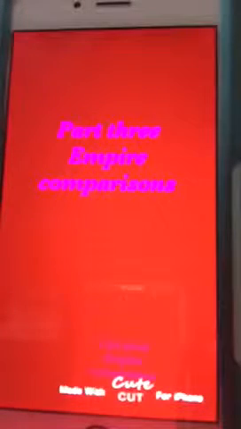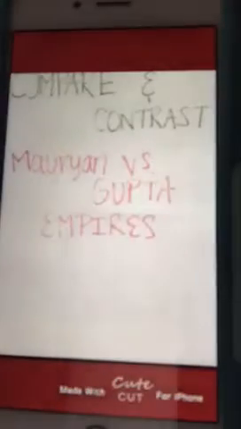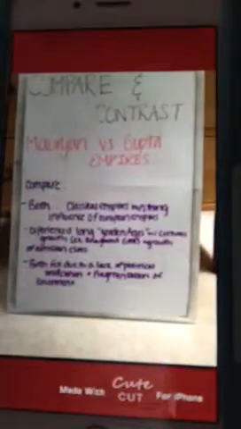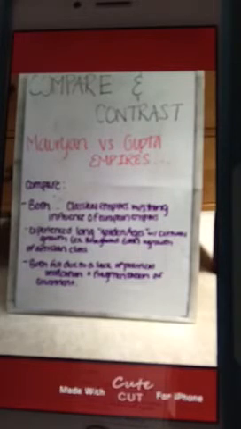The next section is the comparisons of these empires with each other and also the empires around them. Both being classical, they grew during the rise of the Grecian and Persian empires. First, for the comparisons of the Mauryan versus the Gupta Empire. For comparison between the Mauryan and Gupta empires, both were classical empires that had a strong influence of the European empire.